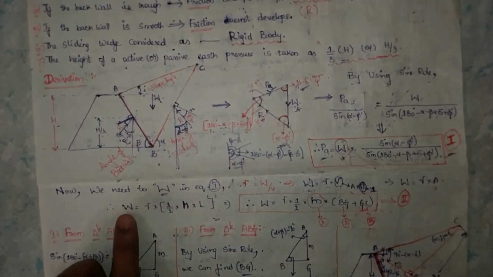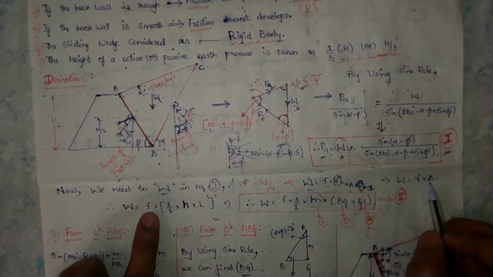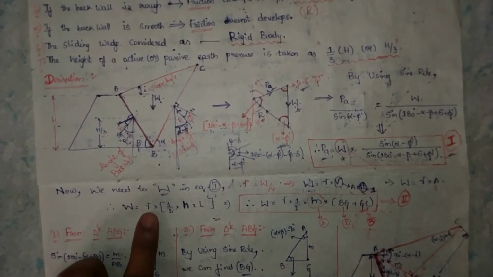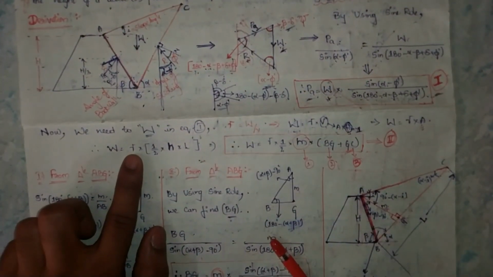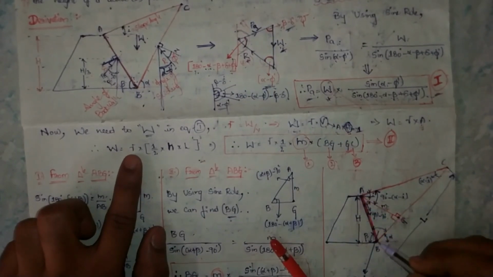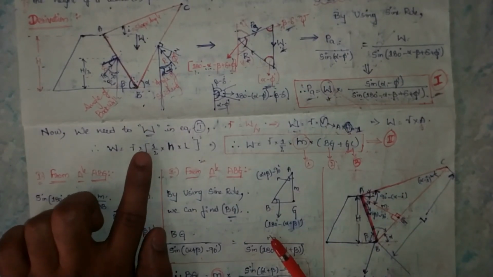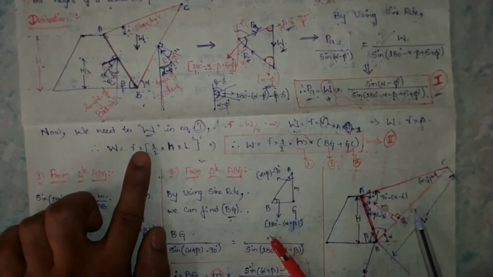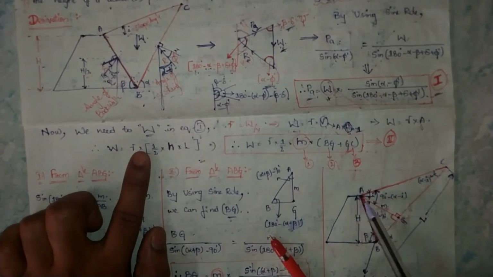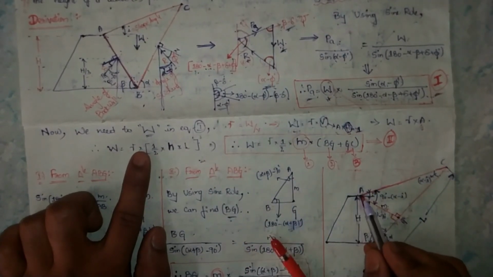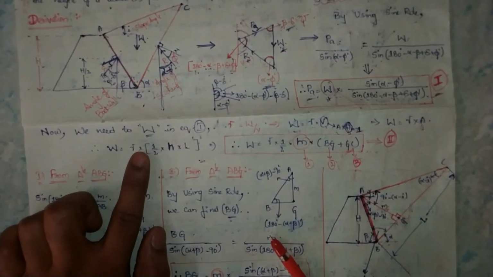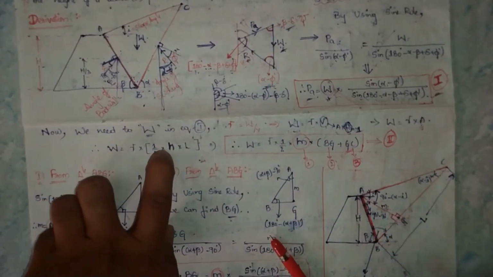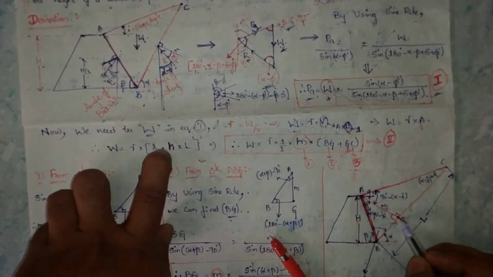Now derive here: the weight equals unit weight into the area of the sliding wedge surface. Here this sliding wedge surface is in triangular form. What is the area of a triangle? Half into L into H. Here H means the height of the sliding surface. The height of the sliding surface is M. Next, for L we can write BG and GC.